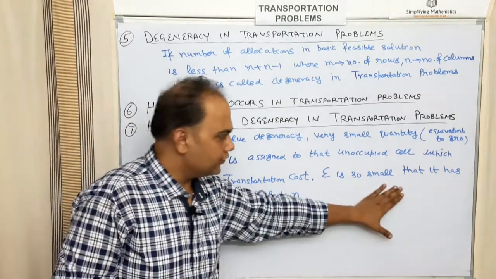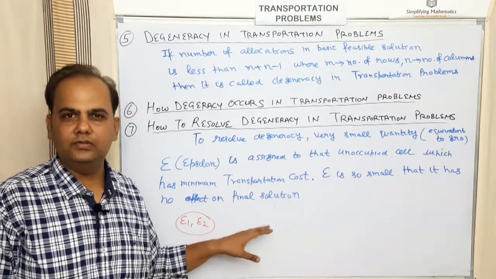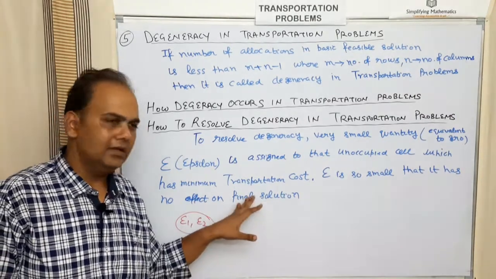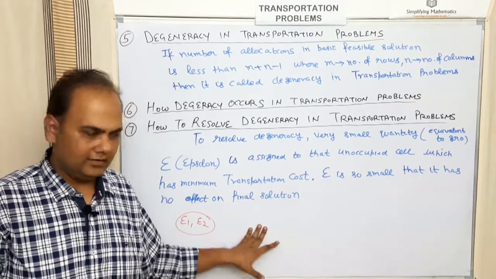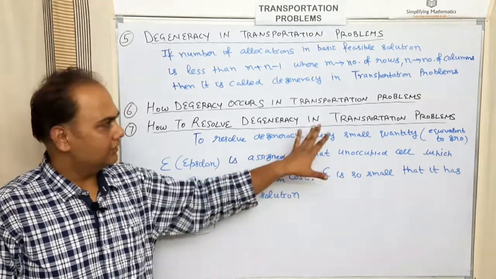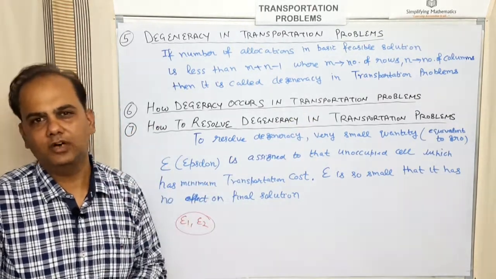Now this epsilon is so small that it has no effect on the final solution because its value is equivalent to 0. Therefore the final solution will not be affected by adding this epsilon. It will only help to resolve this degeneracy and help in performing the optimality test.